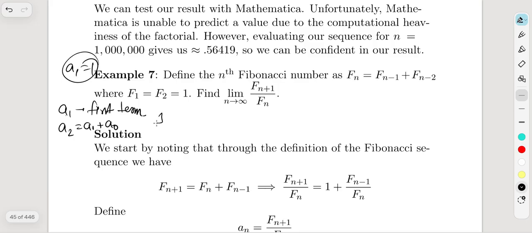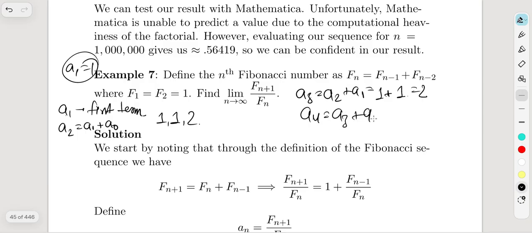So your first term is 1, and your second term, A sub 1 plus A sub 0, which is 1 plus 0, is 1 as well. And your A3 is A sub 2 plus A sub 1, so 1 plus 1, and your third term is 2.